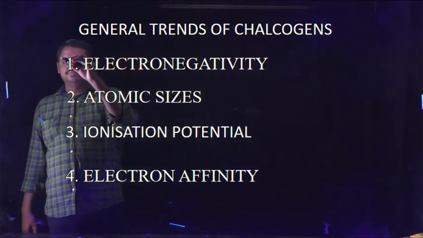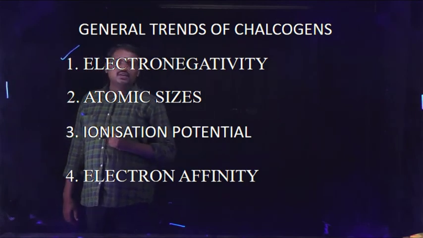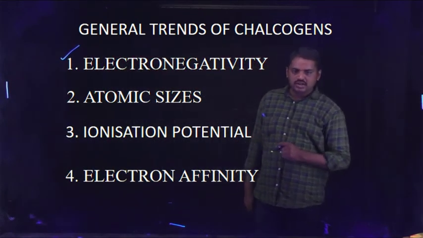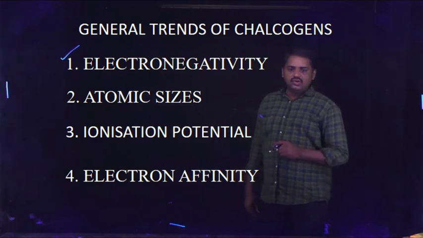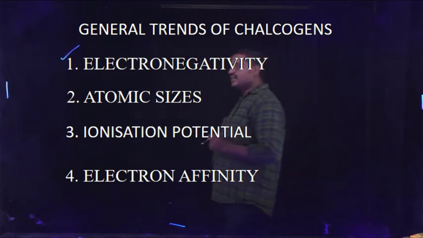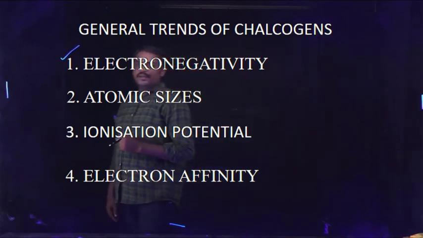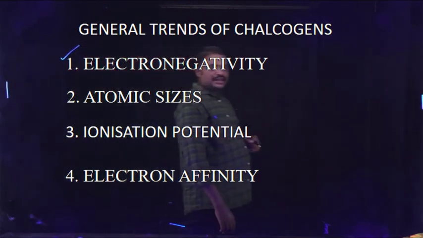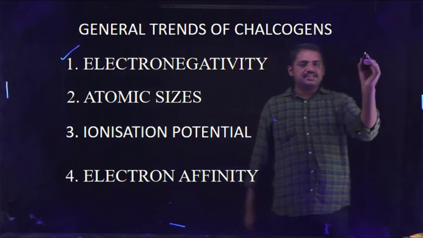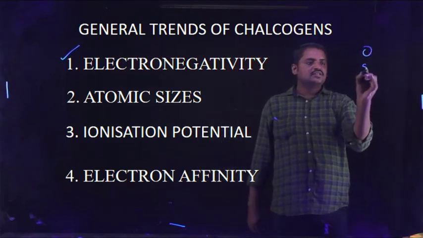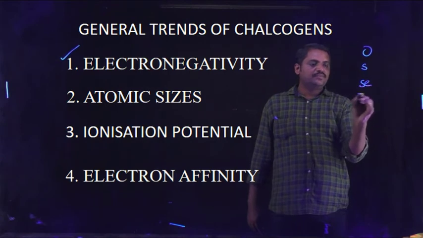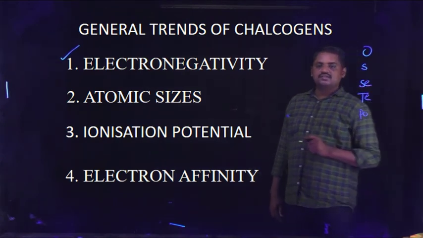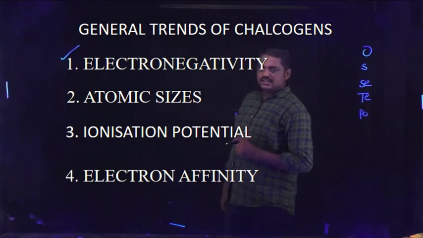Electronegativity. Generally, on moving down the group, electronegativity decreases. Let us consider oxygen, sulfur, selenium, tellurium and polonium. These are the 16th group elements.